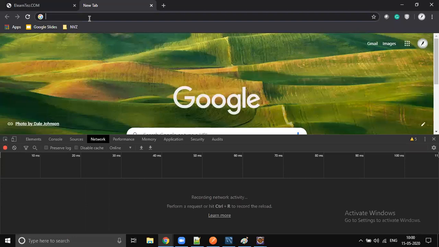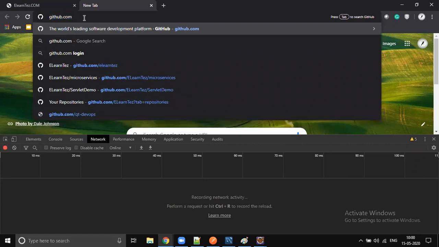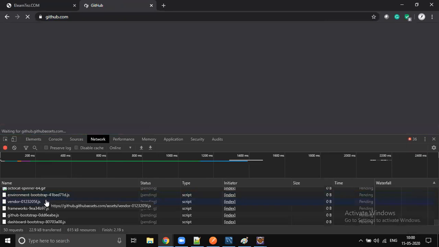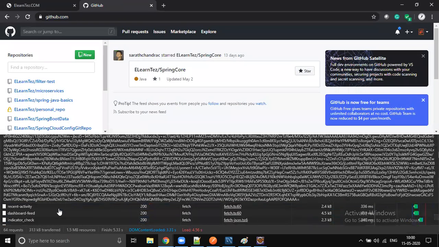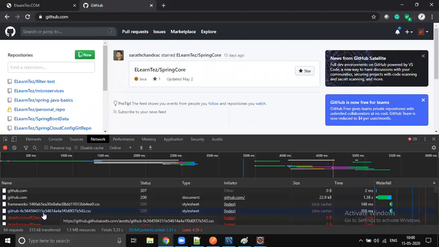For example, open github.com or Google and go to the network tab. You can see how many calls are happening in the background. There are two calls, but internally there are so many calls, loading images and scripts. You can track everything.